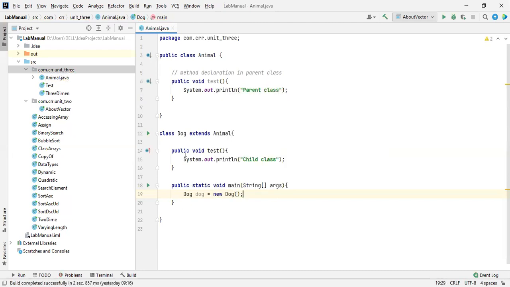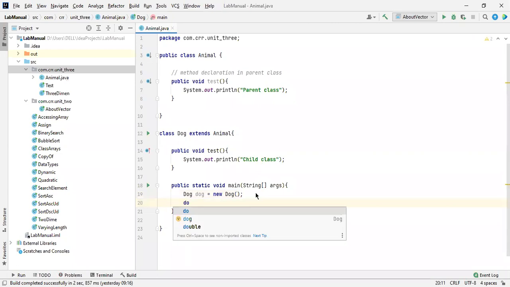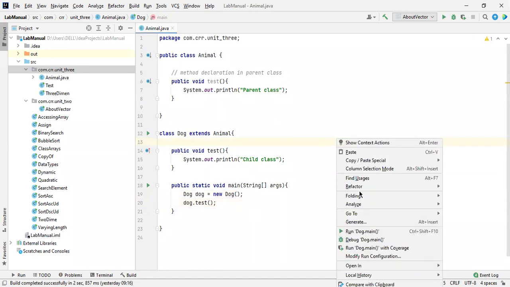Now the object of the child class has been created, and then I'm going to access dog.test. It has been achieved. See what it is going to print right now. Let me run this program.